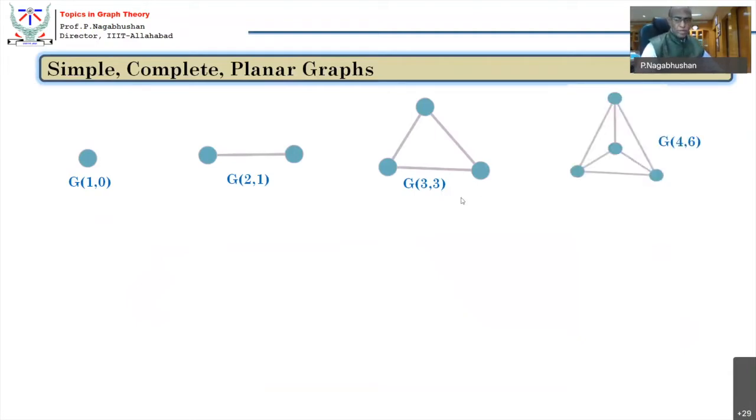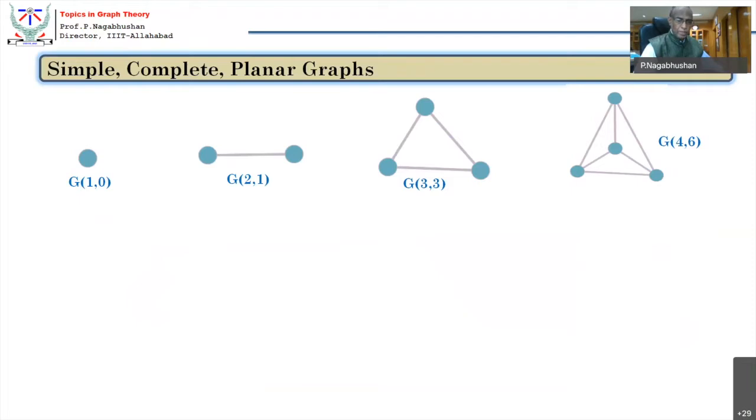Now just now we have seen that a simple graph of four vertices, which is complete, which is a K4 graph, is also a planar graph. Now we shall go to 5 vertex, isn't it? So a full graph of one vertex, a full graph of two vertices, a full graph of three vertices, a full graph of four vertices. These are all planar. What about a graph of 5 vertices?